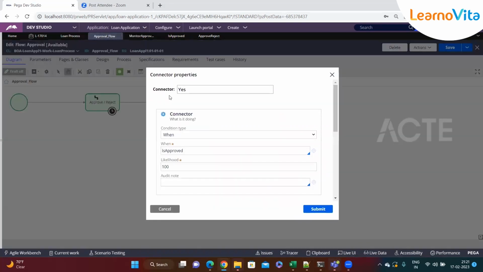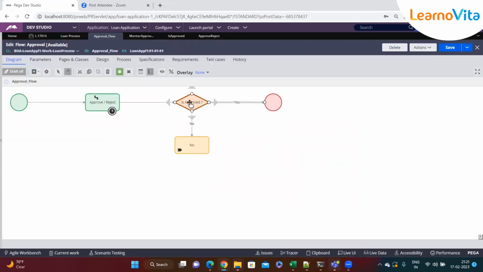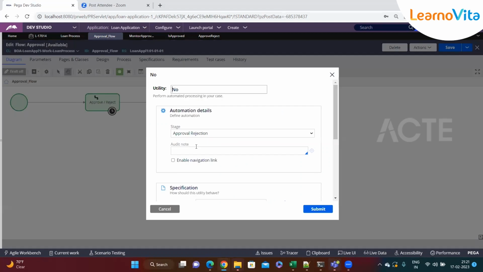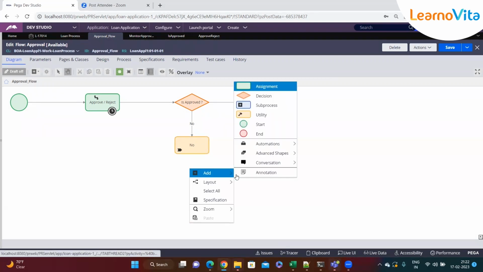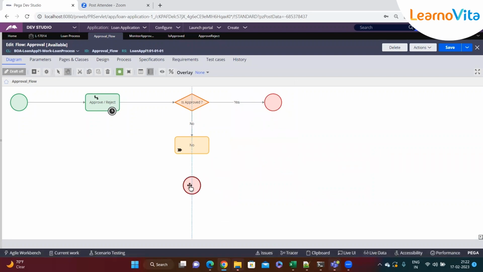And if it's false, then we have given one more path from the decision shape, saying that if something goes wrong, if there's a rejection, then jump here, come to this shape, where we are jumping to the alternate stage. Now after this you can have an end shape here.